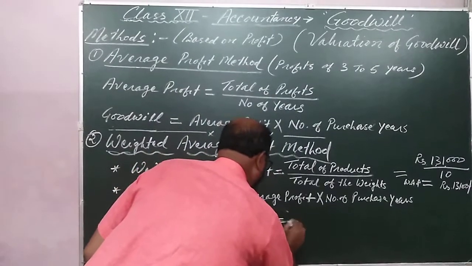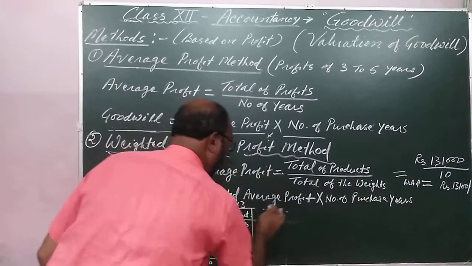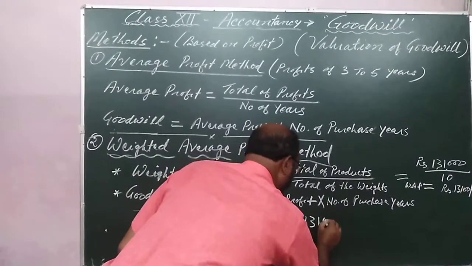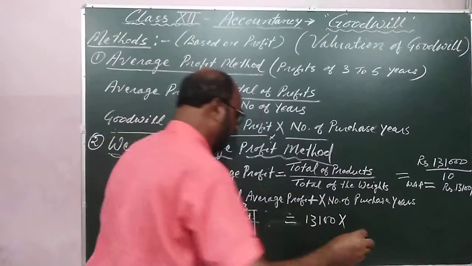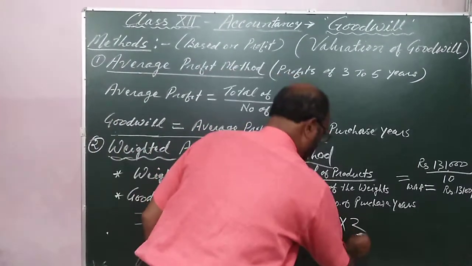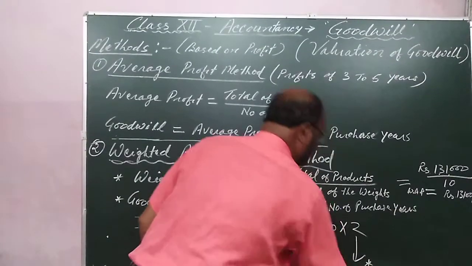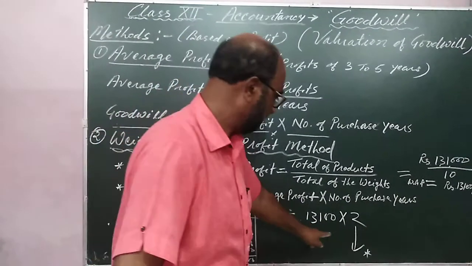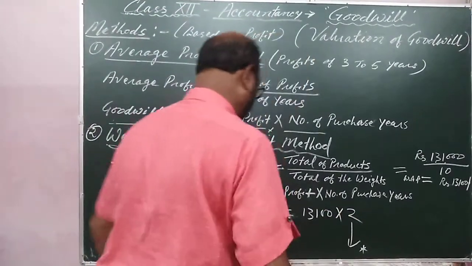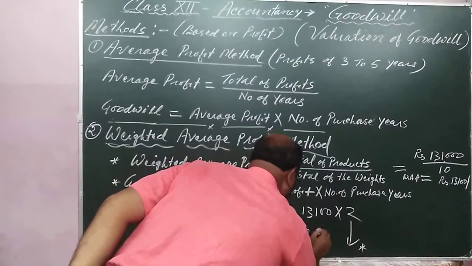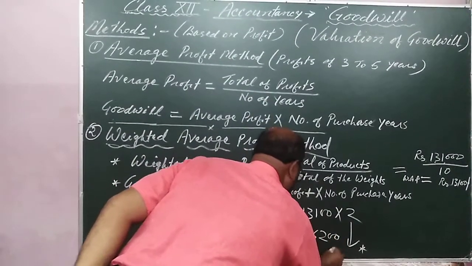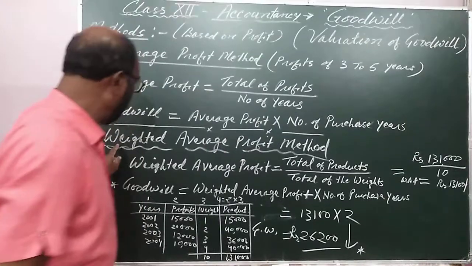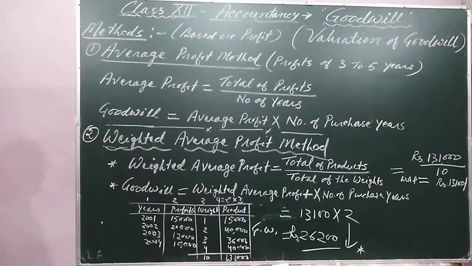So our weighted average profit is 13,100, and if the number of years' purchase is 2, listen my dear, this number is decided in the agreement, so it is given in the question. 13,100 into 2 is equal to 26,200. This is the value of goodwill according to weighted average profit.